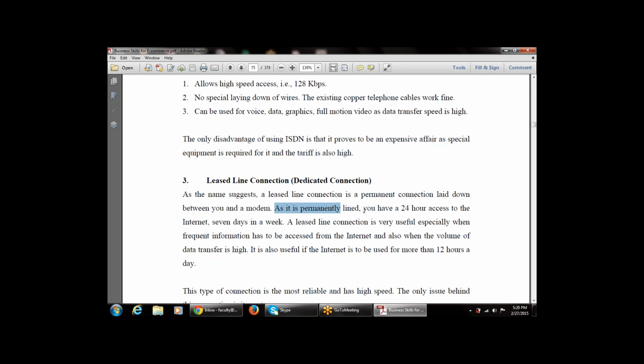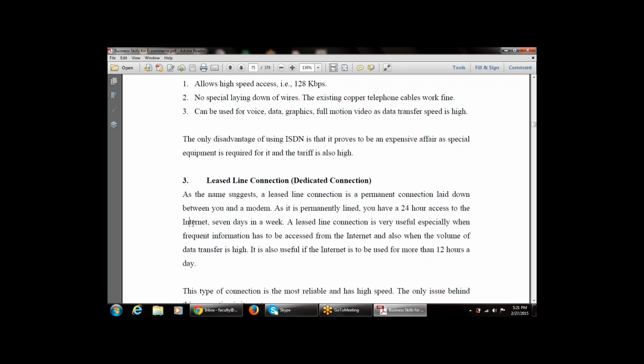As it is a permanent line, you have 24-hour access to the internet. A user can access the connection 24 hours a day, 7 days a week, and 365 days a year.